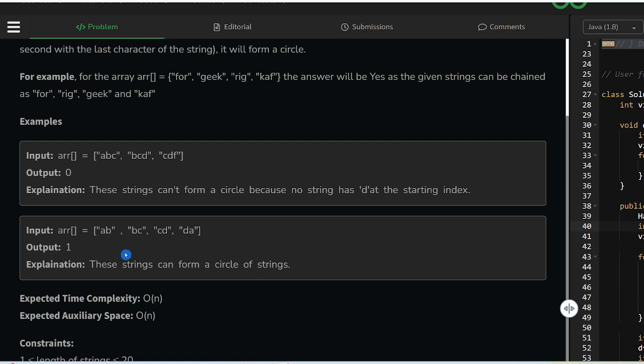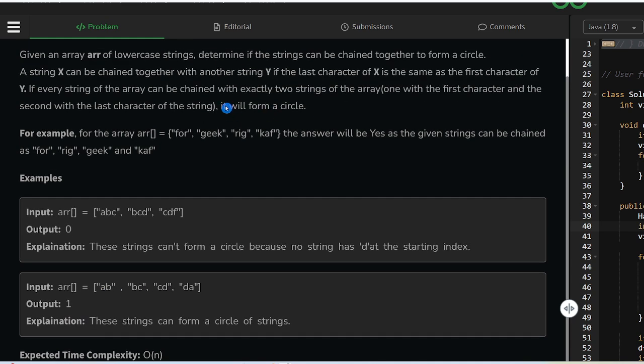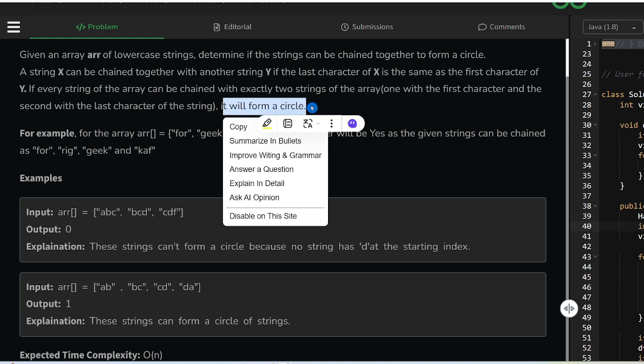If we consider every string as an edge with a start and a destination, then we can form a graph, and from the occurrences and mappings we can form an adjacency list. Then we can compute the in-degree and out-degree of every character. Here B is an out-degree, since it goes to another B, and here B will be the in-degree, so we can calculate both in-degree and out-degree. Ultimately we have to form a circle.